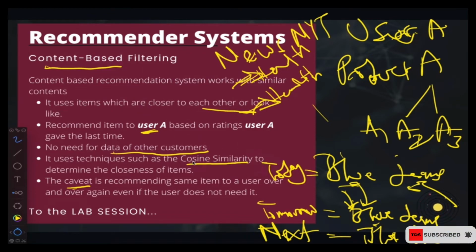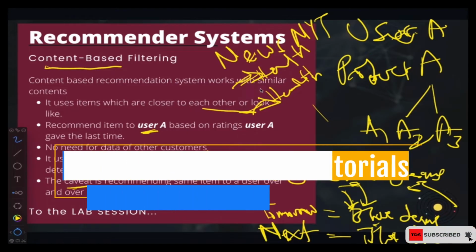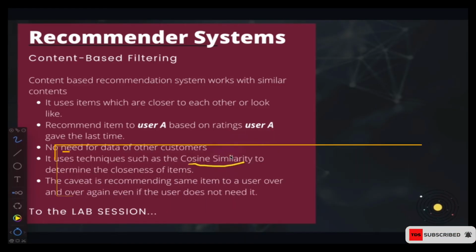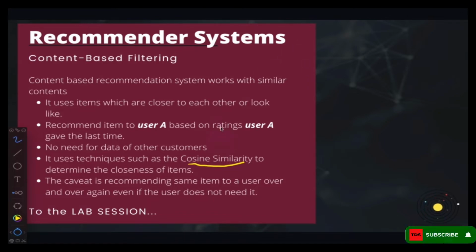Now let me explain this cosine similarity to you, so that you get to understand what that means. For the cosine similarity, this is how it works. Let me even start with Euclidean distance. Cosine similarity is nothing but a distance measure. If you remember, in our previous machine learning class, we talked about the various distance measures, and we mentioned cosine similarity over there. One of the distance measures that we talked about was Euclidean distance.